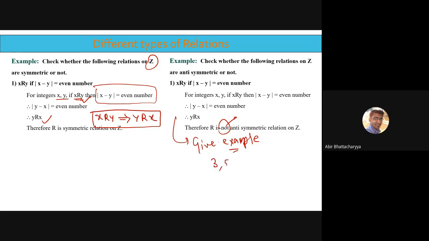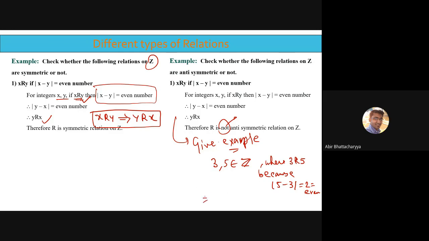So 3 and 5 belong to integers Z, where 3 is related to 5 because mod of 5 minus 3 is 2, which is an even number.